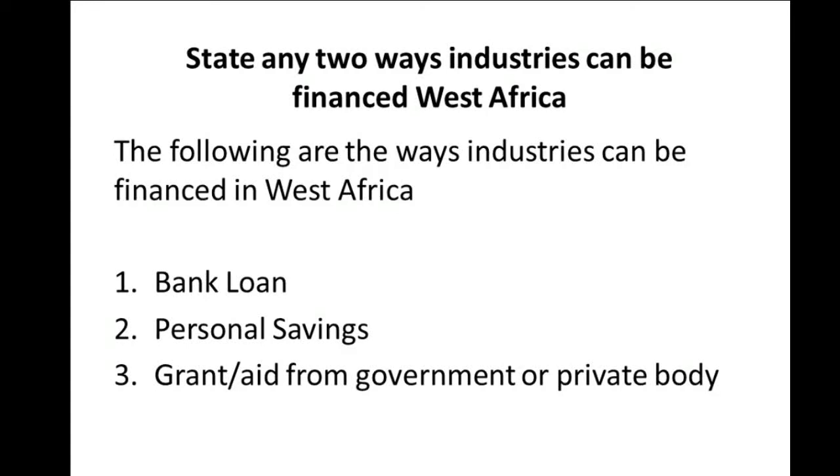Then also grants or aid from government. Recently, the Vice President of Nigeria, Professor Yemi Osinbajo, gave some grants to some businesses to scale up or to start their own business. So these are ways in which industries can be financed in West Africa.